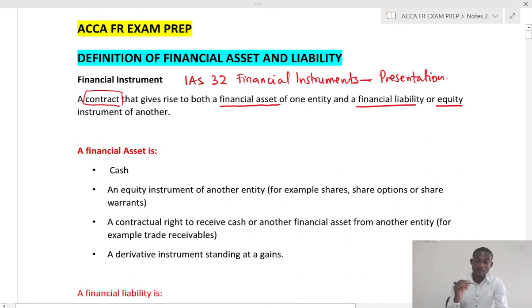Now, let me give you an example to break down these definitions.